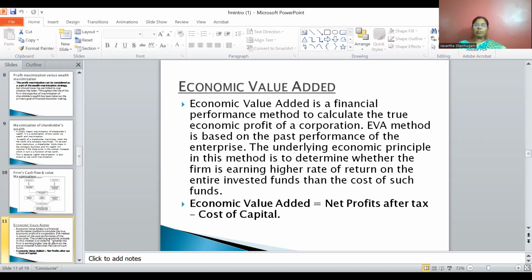The company should be able to generate more than 15%. Then only we can state economic value is added. Suppose the company is able to earn less than 15%, then the company may be pushed into a stage of loss. That's why economic value added is equal to net profit after tax minus cost of capital.